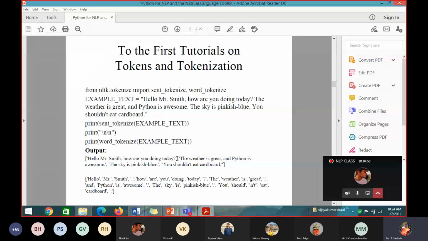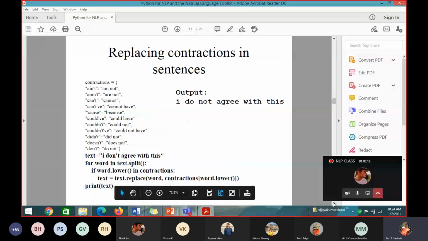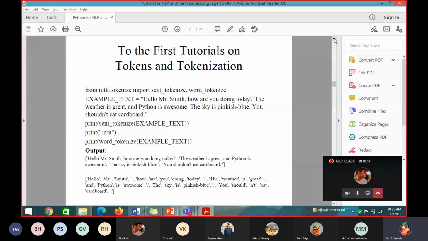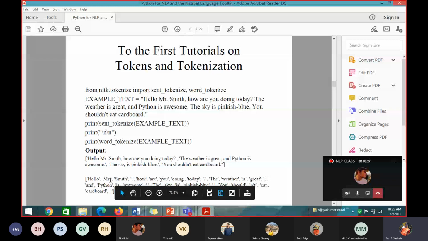Similarly for word tokenize, what is the output I am getting? See, hello, then Mr., then Smith. Mr. dot is taken as one token. Smith is another token. Then the comma is another token, wherever there is a comma also. How is another token. Are you doing today? The question mark is one token. See, like this, it will split into tokens.